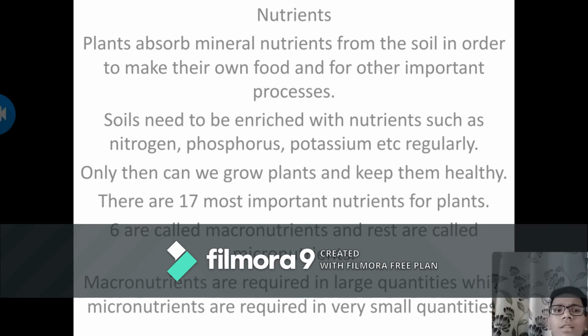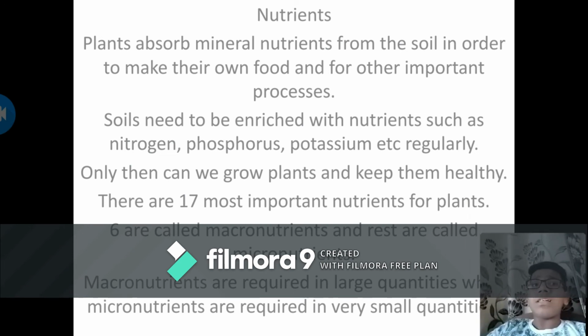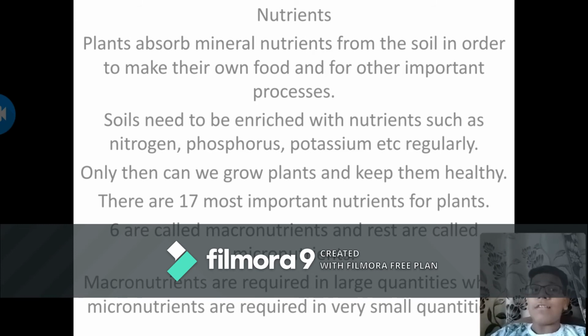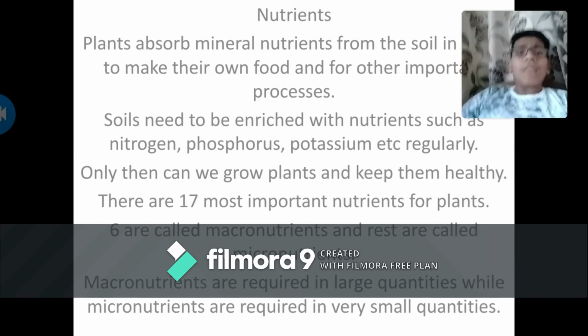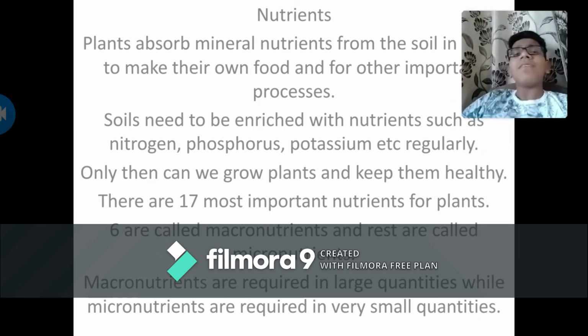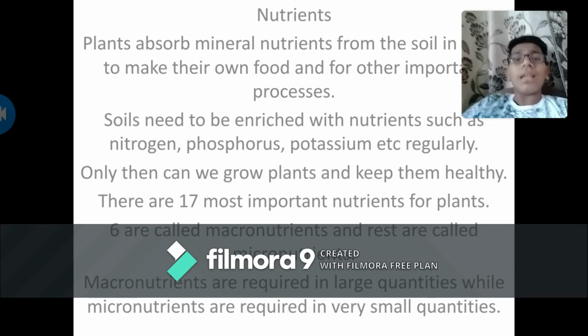Nutrients. Now, nutrients. Plants absorb mineral nutrients from the soil in order to make their own food and for other important processes. Soil needs to be enriched with nutrients such as nitrogen, phosphorus, potassium, etc. regularly. Only then can we grow plants and keep them healthy.